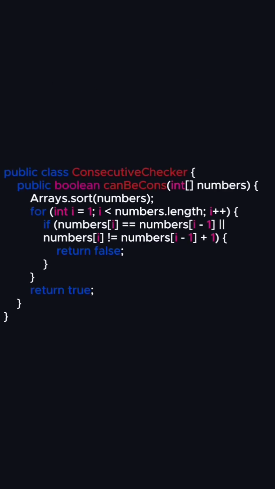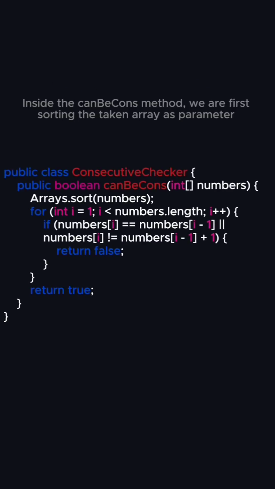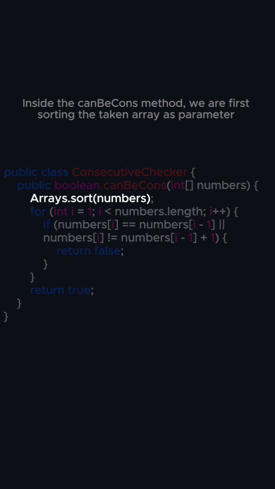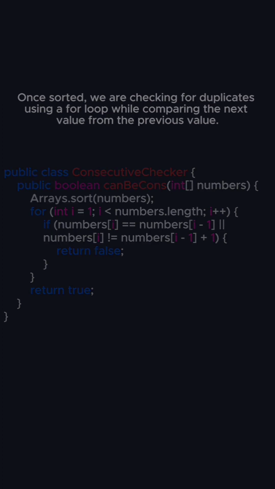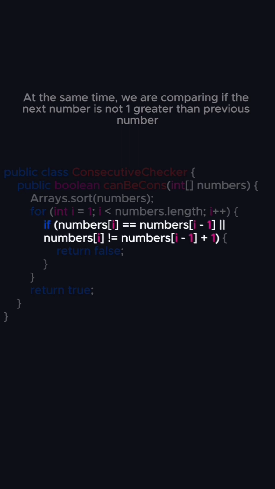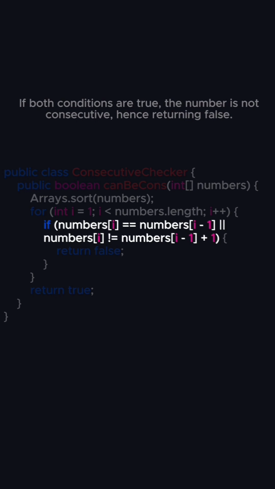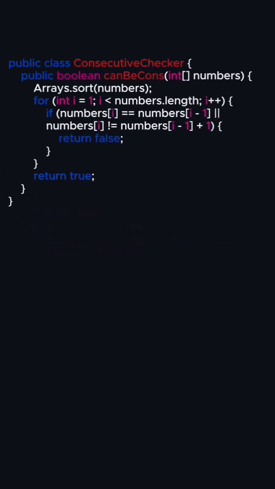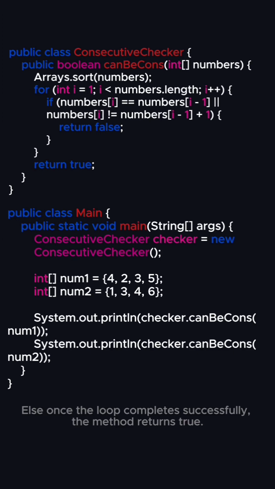Let's dive into code. Inside the can-be-consecutive method, we are first sorting the array taken as parameter. Once sorted, we are checking for duplicates using a for loop, comparing the next value with the previous value. At the same time, we are checking if the next number is not one greater than the previous number. If both conditions are true, the numbers are not consecutive, hence returning false. Else, once the loop completes successfully, the method returns true.